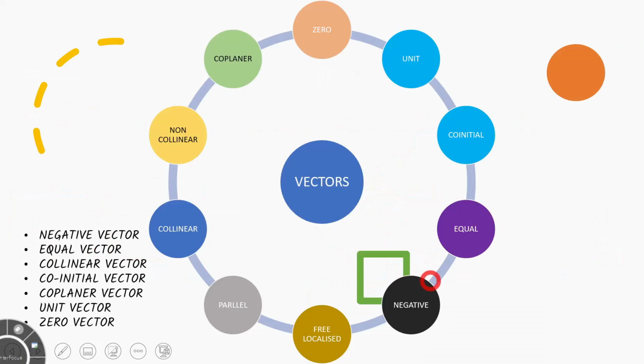Now let us talk about the types of vectors. There are a few types of vector: zero vector, unit vector, co-initial vector, equal vector, negative vector, free localized vector, parallel vector, collinear vector, non-collinear vector, and the coplanar vector. But among which only a few are more important. The important ones are negative vector, equal vector, collinear vector, co-initial vector, coplanar vector, unit vector, and the zero vector only. Okay, so we'll be discussing only these vectors, because these are most important from the physics point of view.